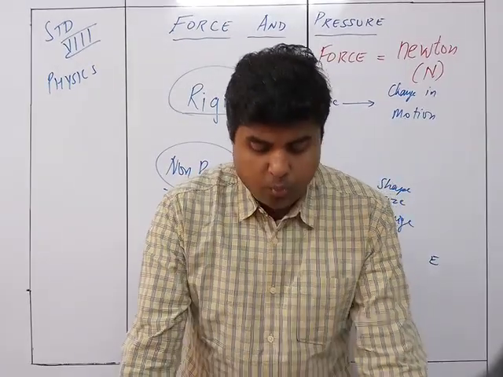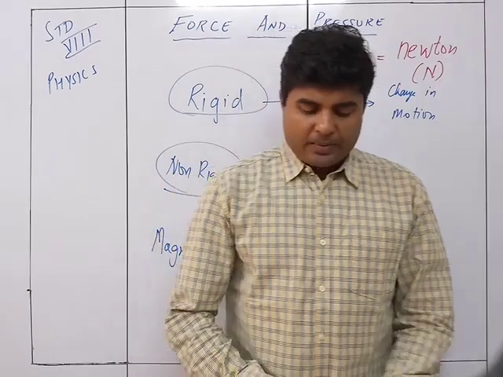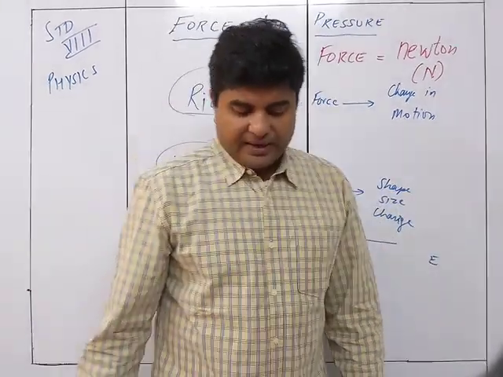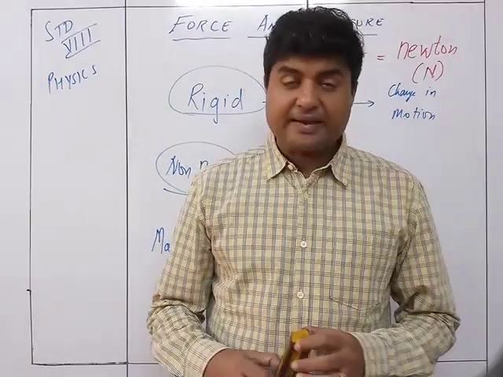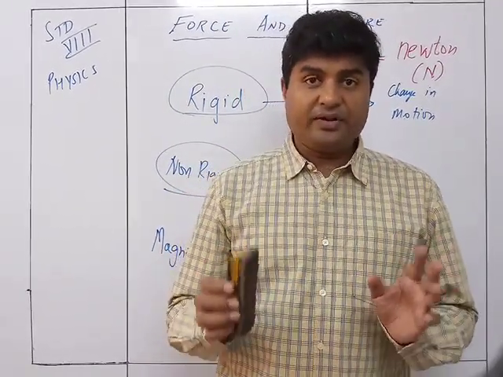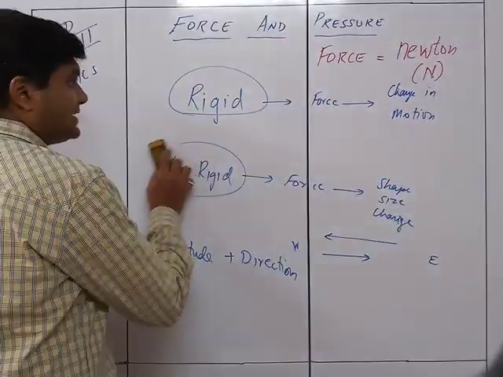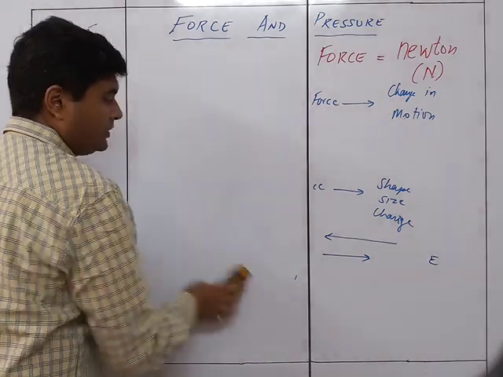Okay, so 1 newton is defined as a force which when applied on a body of mass 1 kg in the direction of its motion increases its speed by 1 meter per second in 1 second. Okay, so this is the definition of the newton. Let's understand this definition so that you are not having any confusion over here.